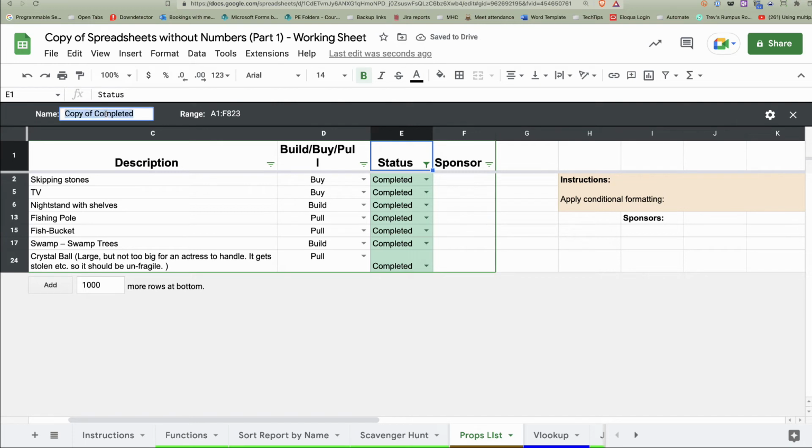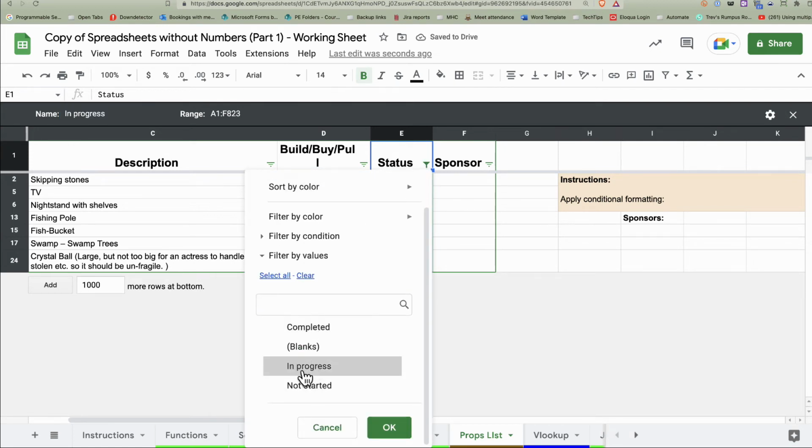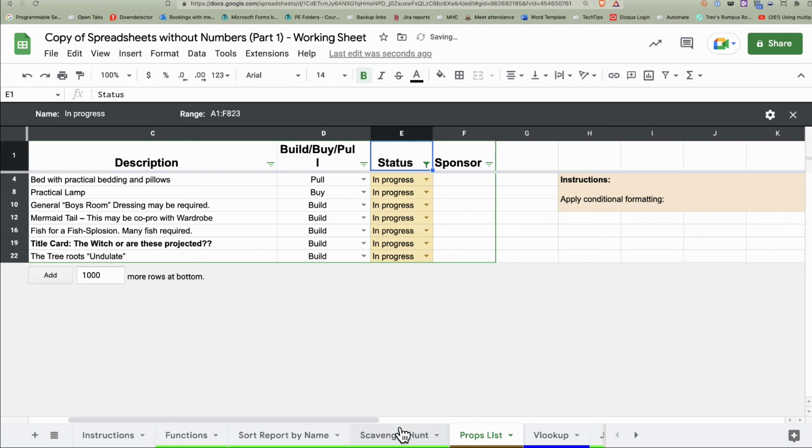Copy of completed. Well, this is going to be in progress. And we're going to go over to here, and we'll change this to in progress. There's our progress stuff. And then I'm going to duplicate this again. Not started.